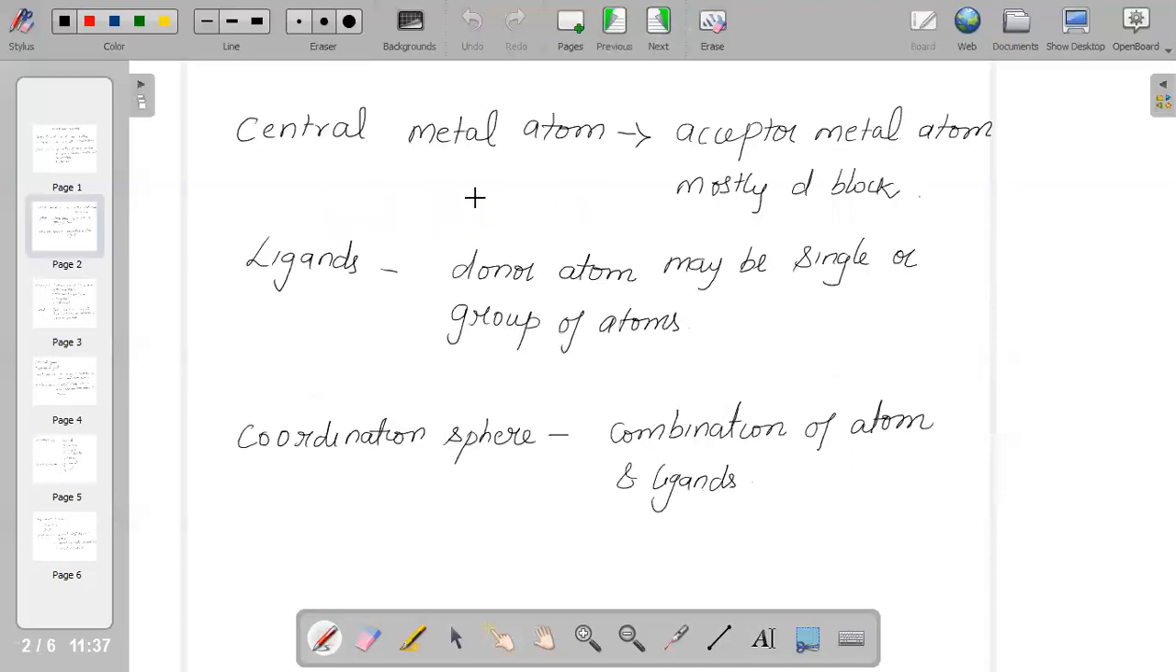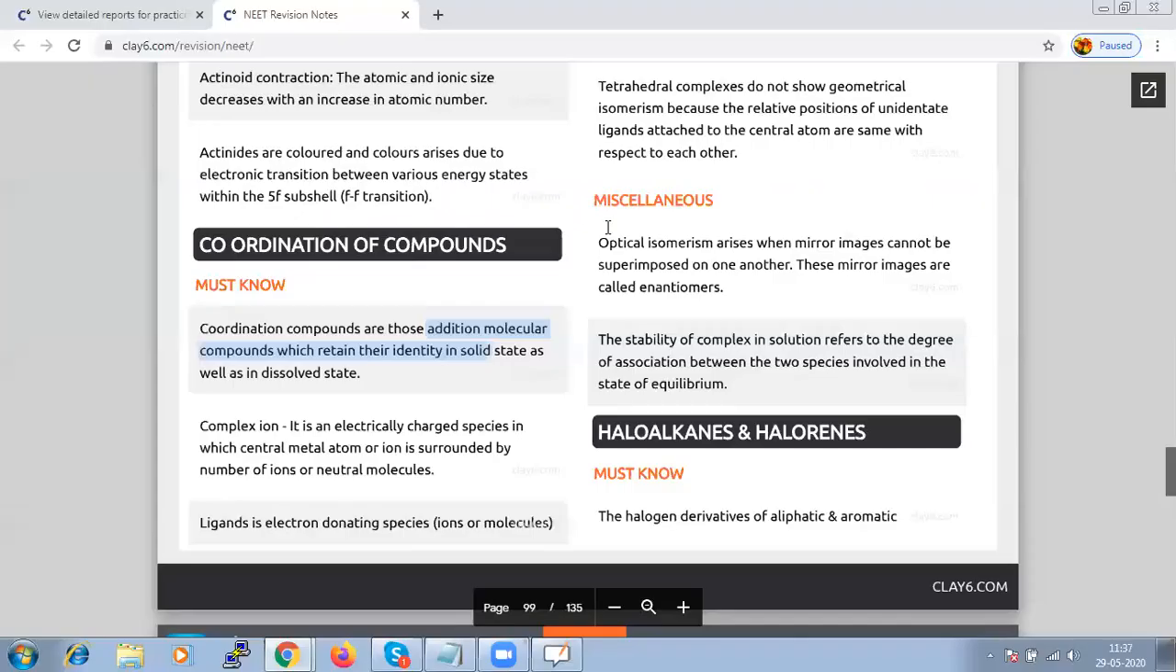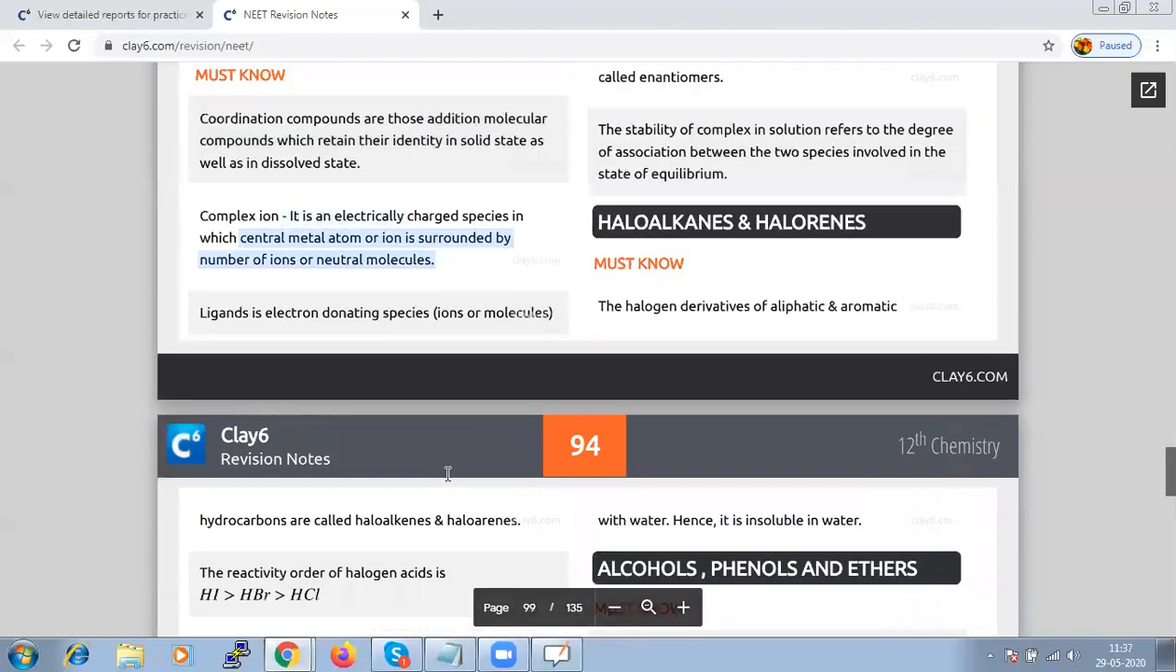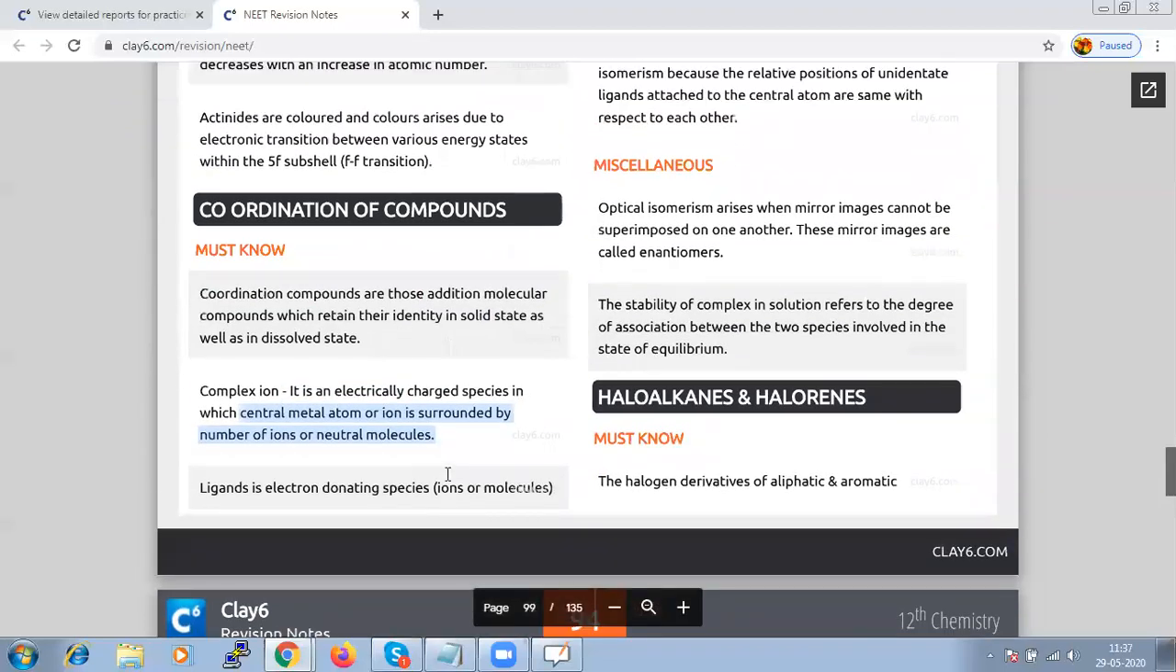When we study coordination compounds, there are different terminologies which we come across in this chapter. First, what is the central metal atom? Here we have a complex ion, which is an electrically charged species in which the central metal atom or ion is surrounded by a number of ions or neutral molecules. So the most important part is the central metal atom.